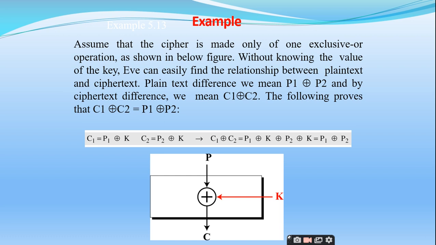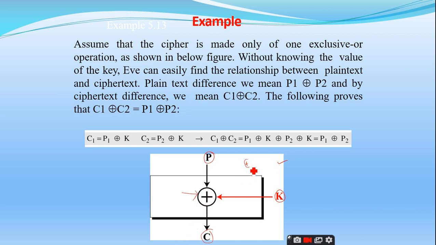So let us have a look at differential cryptanalysis with this example. Listen carefully. This is the cryptosystem I am using. I have a plain text, and in order to generate a ciphertext C, I am using a key called K. What is the operation that I am performing here? What is this symbol?